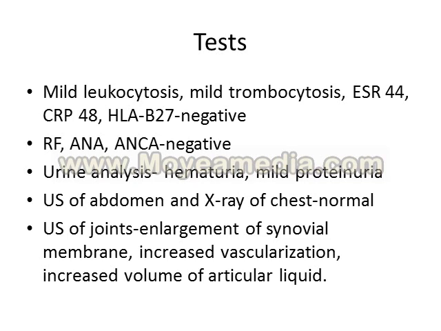What was revealed there was enlargement of the synovial membrane with increased vascularization, and the volume of intraarticular liquid was also increased. So what does this mean? This means that we have here the ultrasound signs of acute synovitis. Because of this synovial membrane enlargement with vascularization, these are all signs of synovitis.